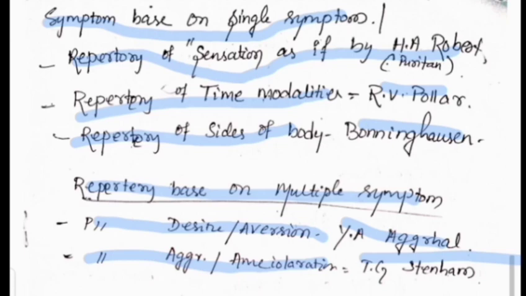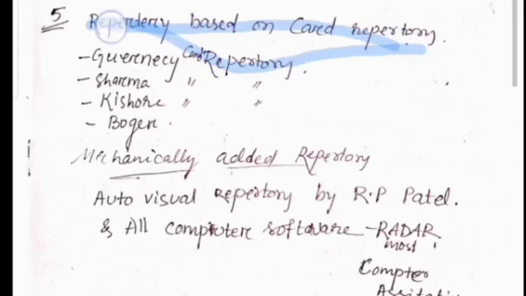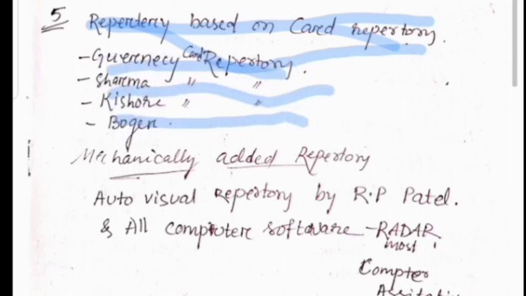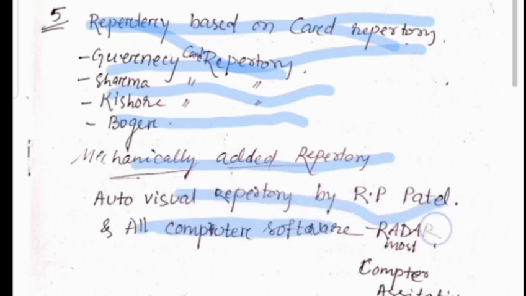That is the thing. Then repertory based on the card repertory. Card repertory is the last repertory classification, that is Quincy card repertory, Sharma card repertory, Kishore repertory, Bugo repertory. Lastly, other type of repertorial work, that is mechanically added repertory, that is Auto-visual repertory by R.P. Patel. All computer software like Radar is the most common type.